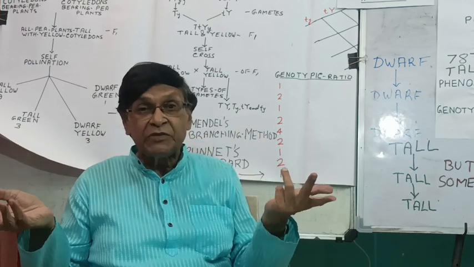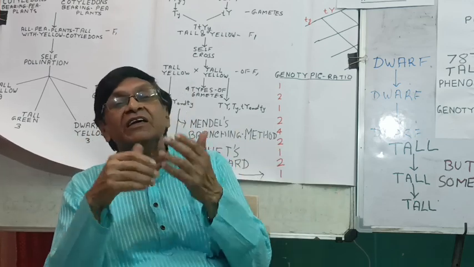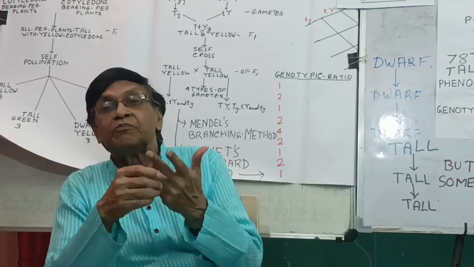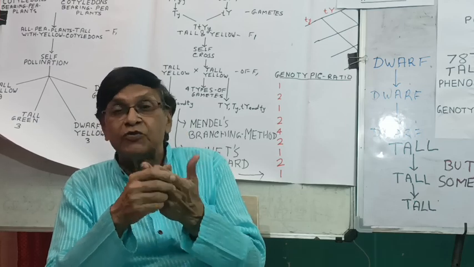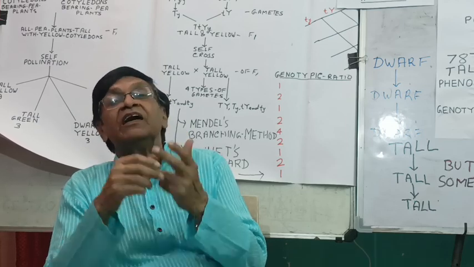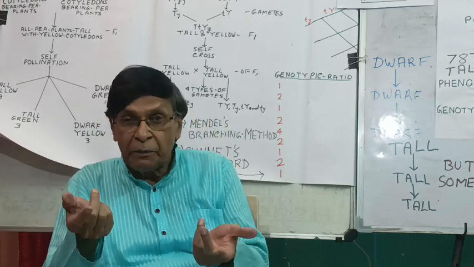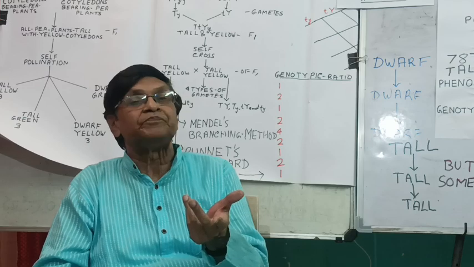What is that something? He did not know. He just termed them factors: each individual plant or animal, for controlling every body character, has one pair of factors, in which one factor is obtained from the paternal parent and one factor is obtained from the maternal parent.